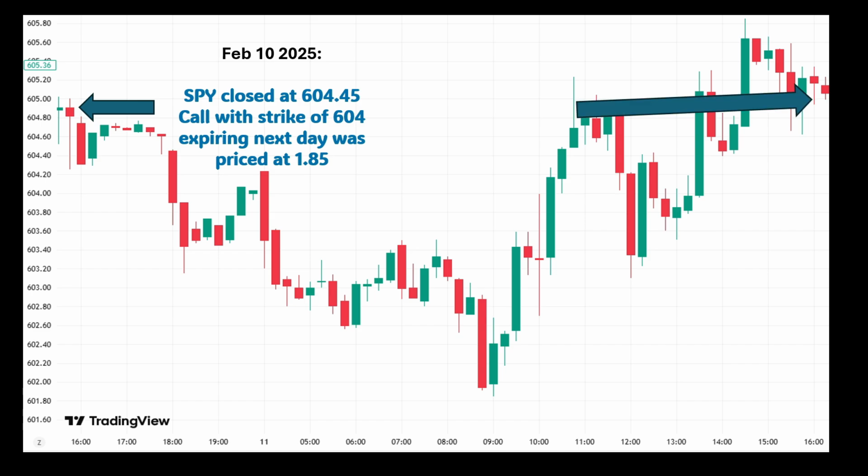Now over here represents February 11th, 2025 at 4:15 p.m. on the timeline, so exactly 1 day has passed. And at this time, SPY closed at 605.18. So as you can see, over a single day, SPY price actually increased a little bit, from 604.45 to 605.18.